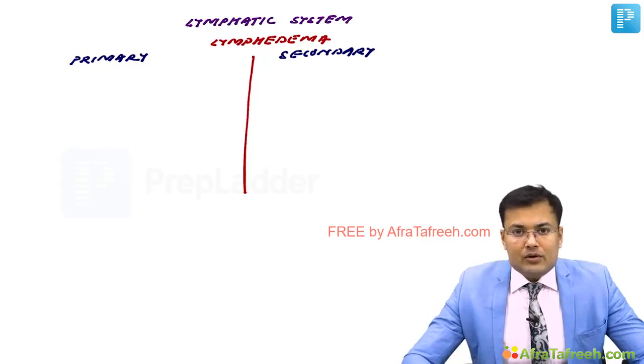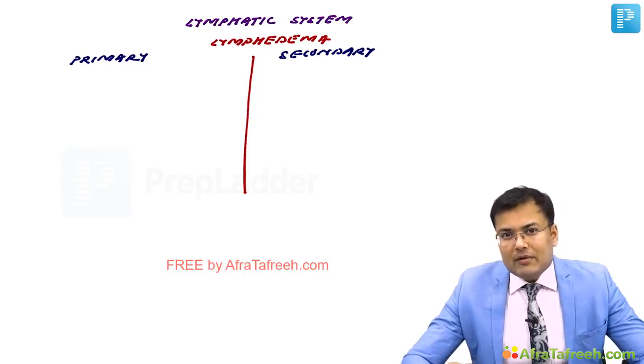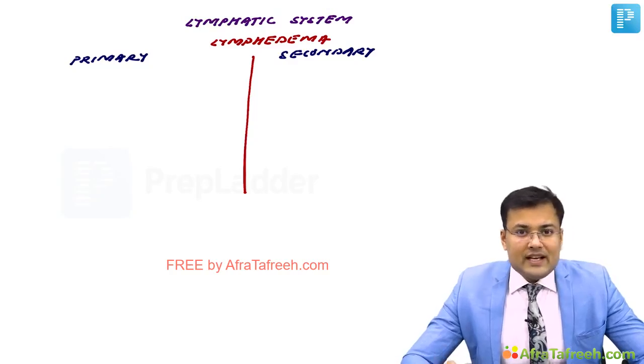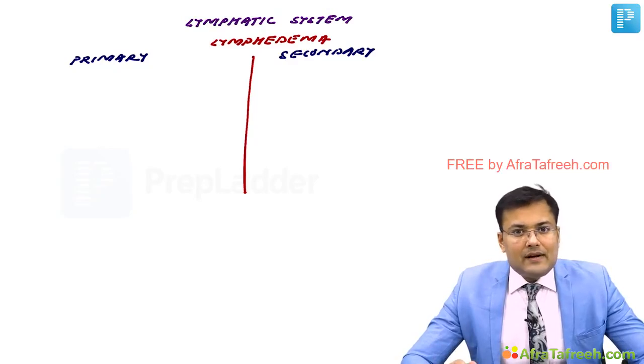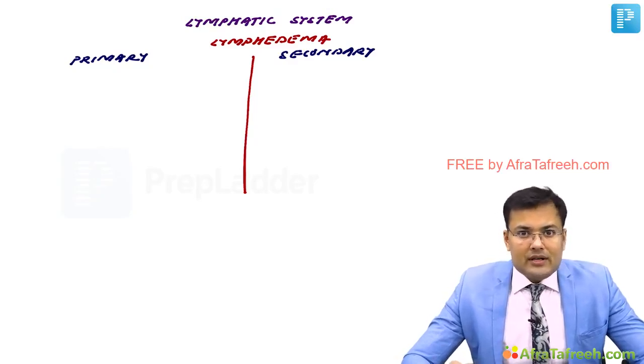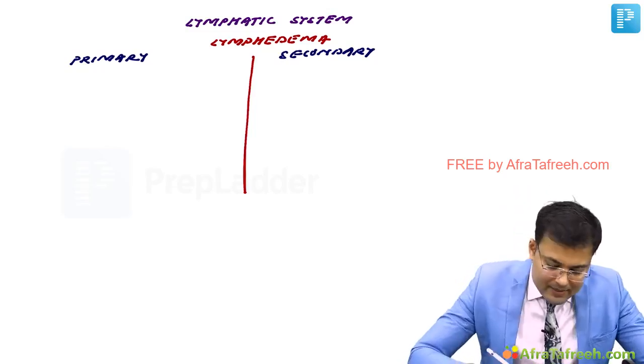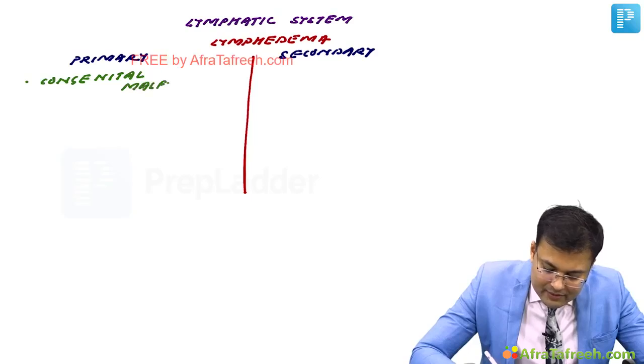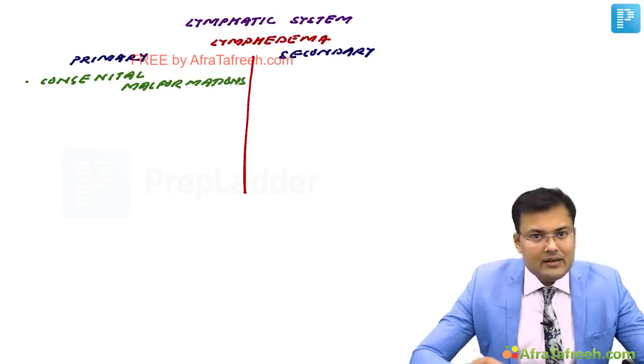Overall, if we are talking about primary and secondary, which one is most common? The most common type of lymphedema is secondary. And what is the most common type of secondary lymphedema? It is lymphatic obstruction caused by filariasis. So all these are important. Let's discuss one by one. Primary lymphedema is caused by congenital malformations. We will discuss the primary lymphedema separately in detail.